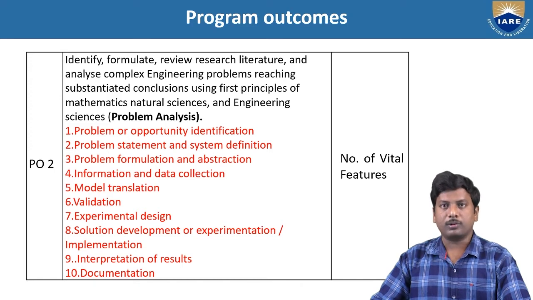Next, PO2 program outcome: identify, formulate, review research literature, and analyze complex engineering problems, reaching substantial conclusions using first principles of mathematics, natural sciences, and engineering sciences. Problem analysis. That means problem or opportunity identification, problem statement and system definition, problem formulation and abstraction. Fourth one, information and data collection. Fifth one, model translation. Sixth one, validation. Seventh one, experimental design. Eighth one, solution development or experimentation implementation. Ninth one, interpretation of results. 10th one, documentation. Number of vital features.